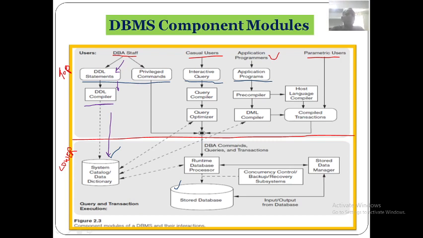Now we look into casual users, persons with occasional needs. These casual users interact with the database management system once in a while. Hence, they interact with the database occasionally.